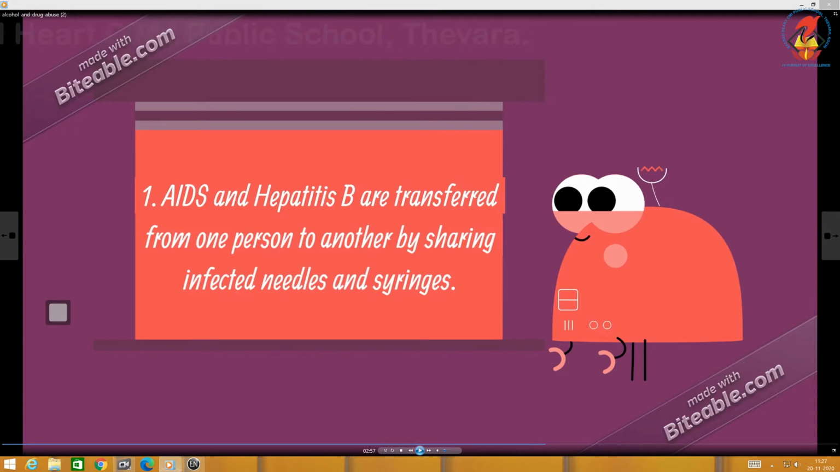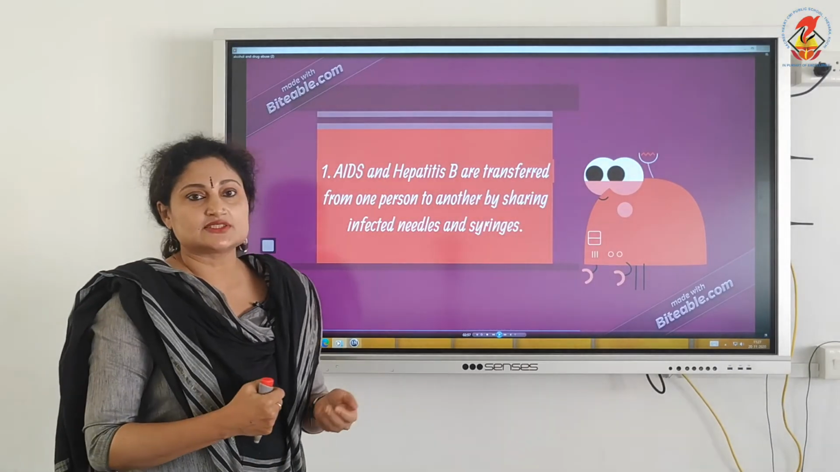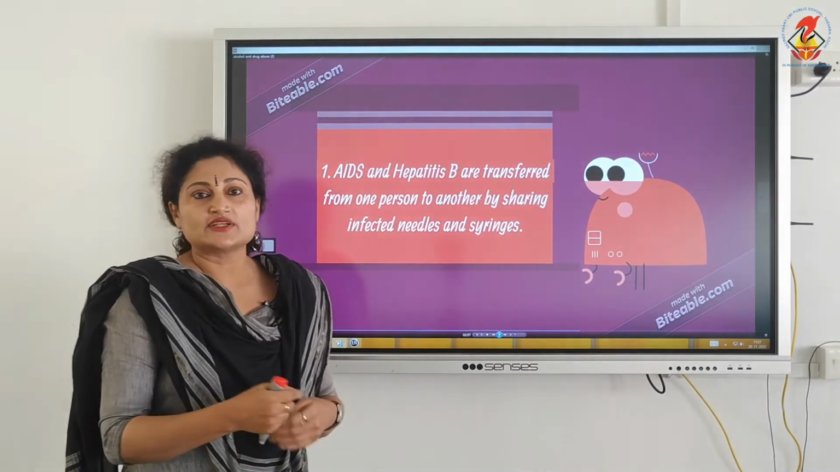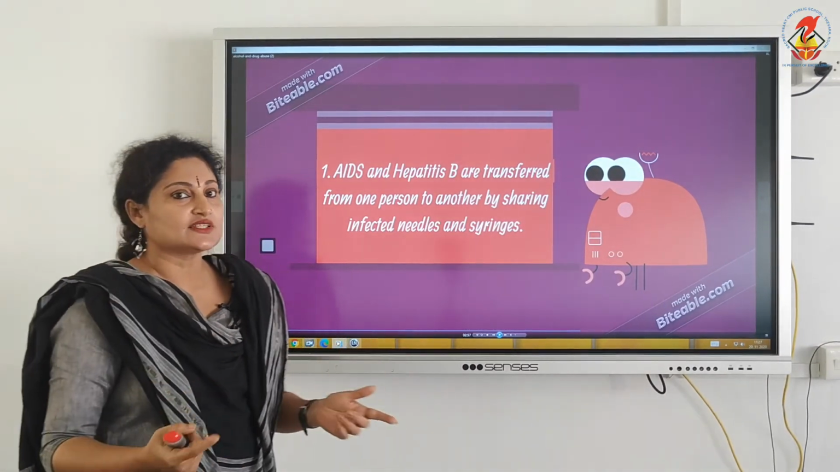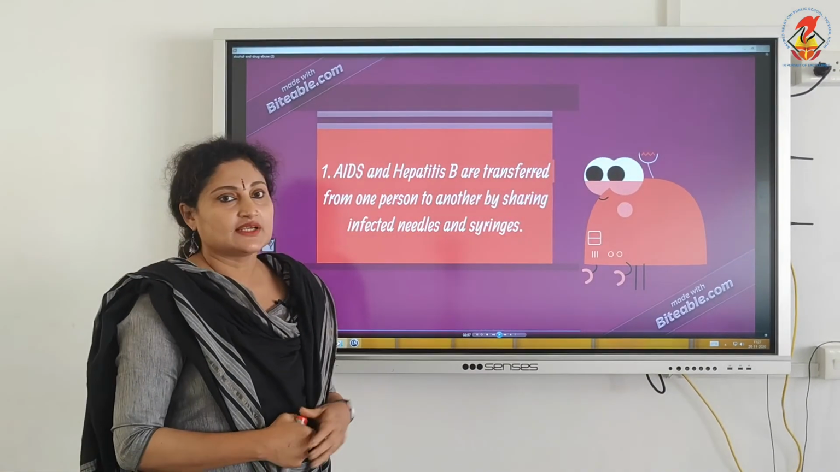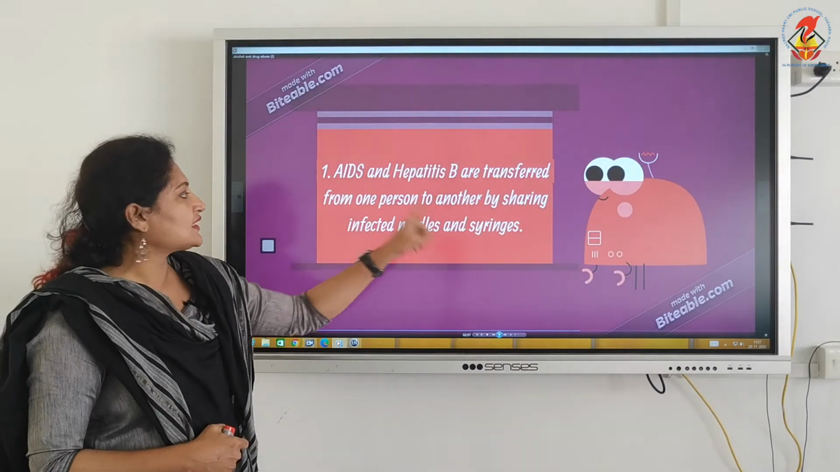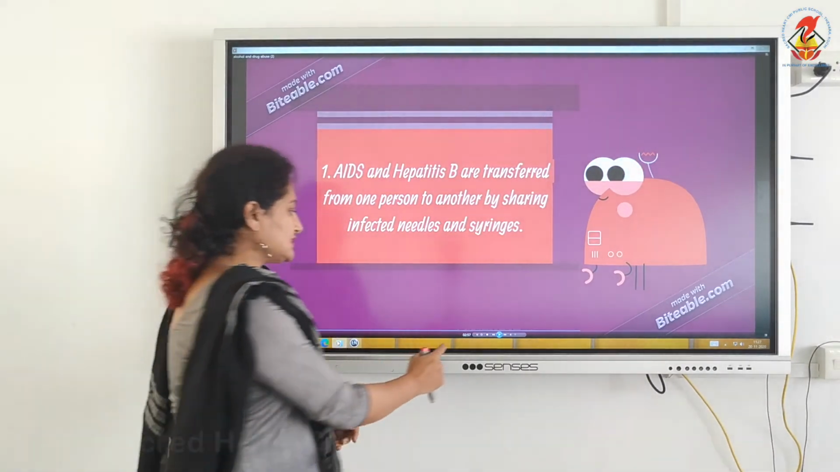The first and foremost harm of drug abuse is that the most common method of administering drugs is intravenously, that is through injections. And these drug addicts share the same needles. It's not that they're using disposable needles or sterilizing the needles. They have no time for that. They'll be passing the needles. So, there's a chance of them contracting dangerous diseases like AIDS and hepatitis B. It is transferred from one person to another by the sharing of needles and syringes. So, they are more prone to such diseases.